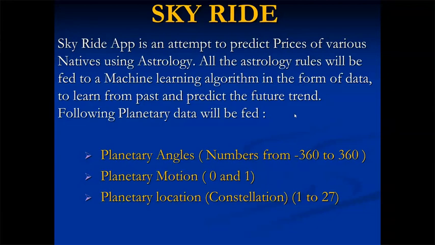Planetary location is in which constellation the planet is. A constellation is nothing but 13.3 degrees, so there are 27 constellations in the complete 360-degree circle. That is one data. At any given time, what planets are in what constellation affects the gold prices in a pretty decent way, so those have been taken.